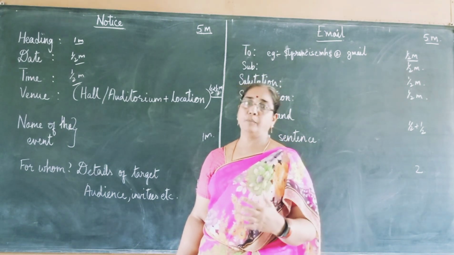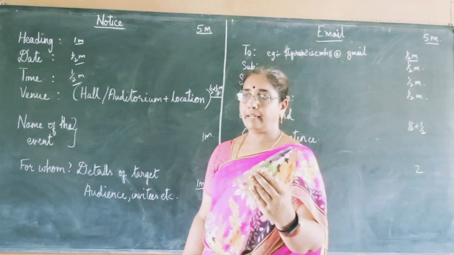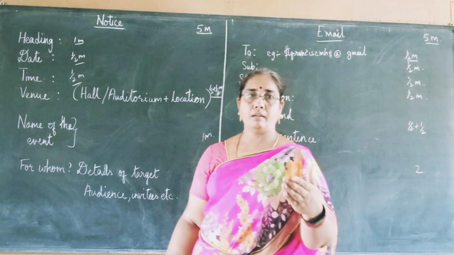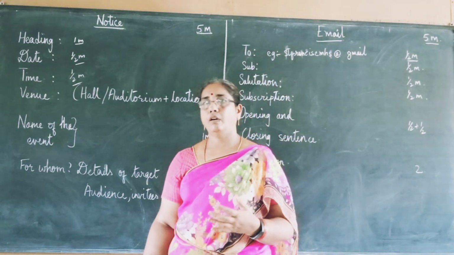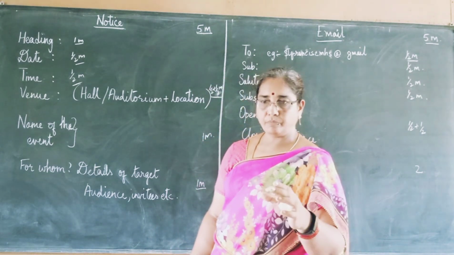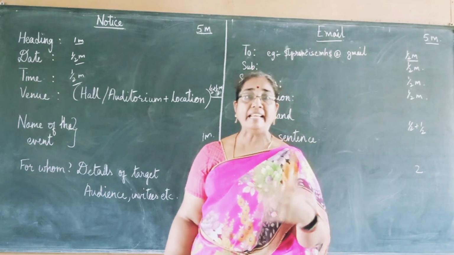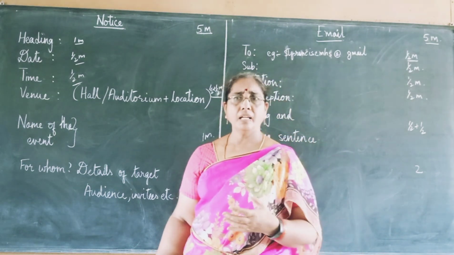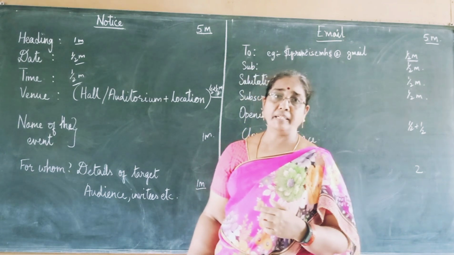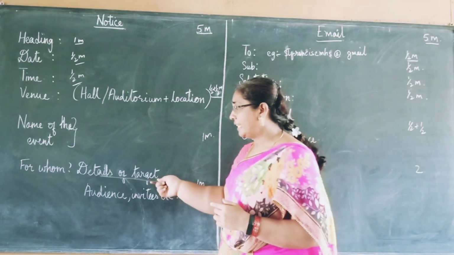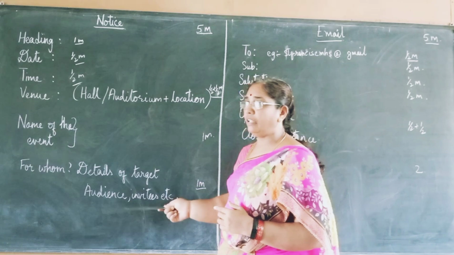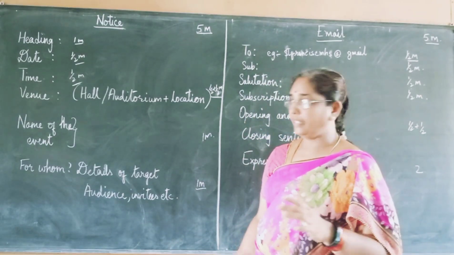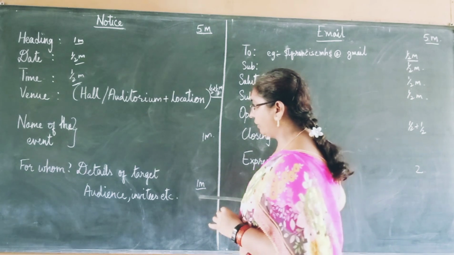You can give your name, like your English teacher, or you can say your PT sir, or you can give your name saying that you are the literary club secretary. So your name, and give the phone number details. So in all this, you can take up 3-4 lines. You can write the content in 3-4 lines. For that you get 1 mark.